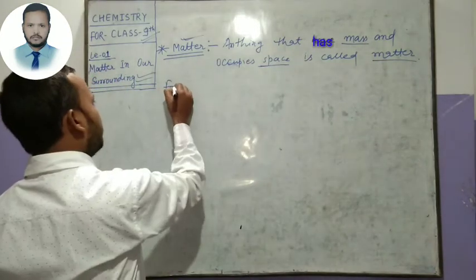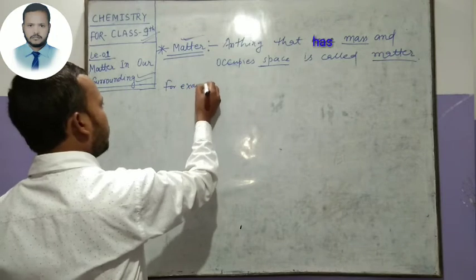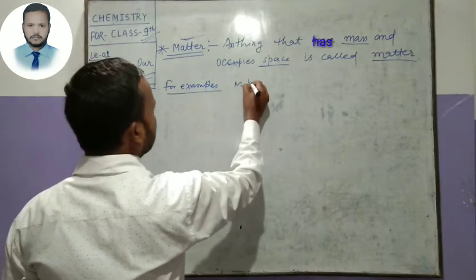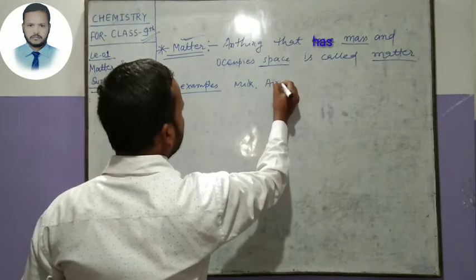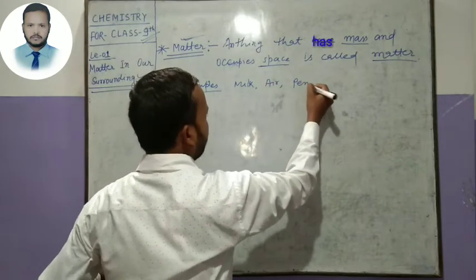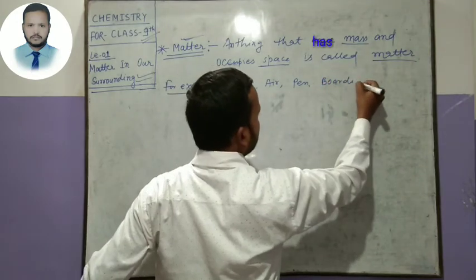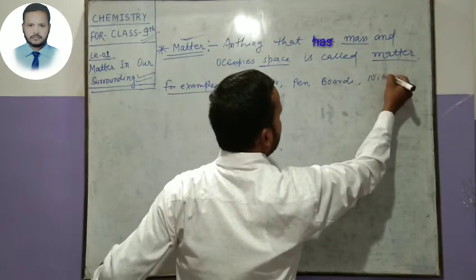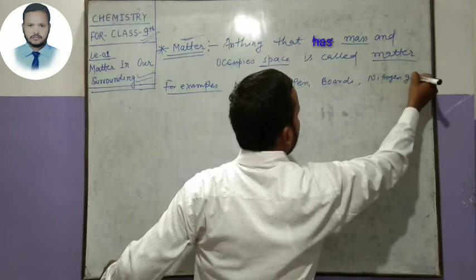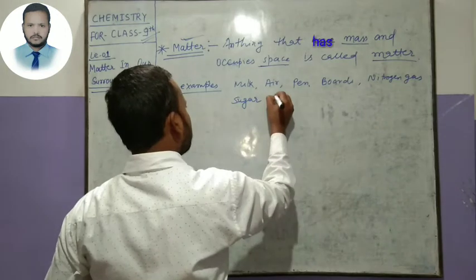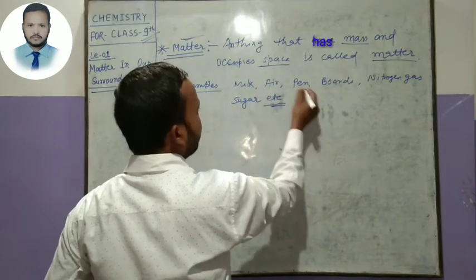For example, milk, air, pen, boards, nitrogen gas, sugar, etc. All are matter.